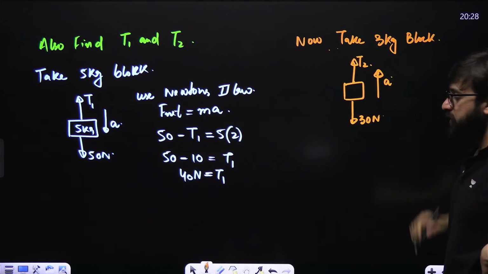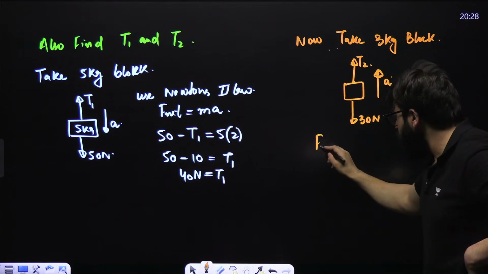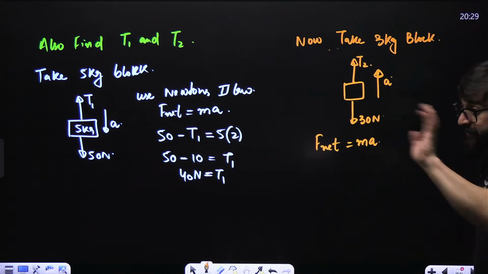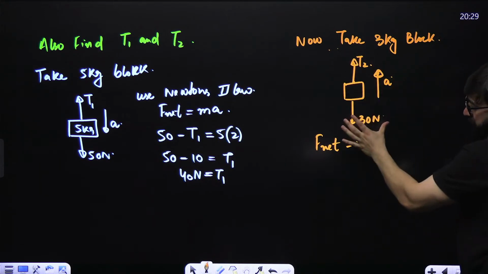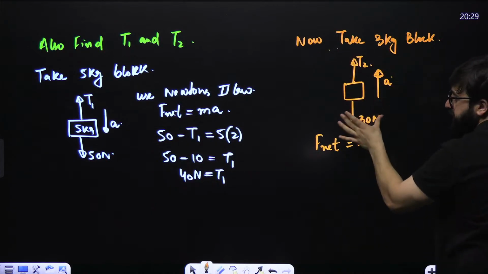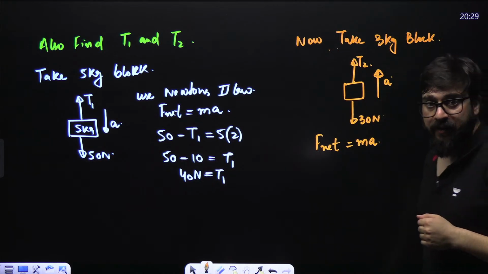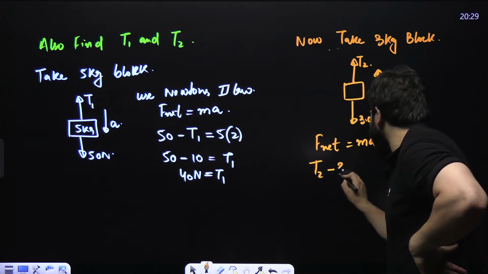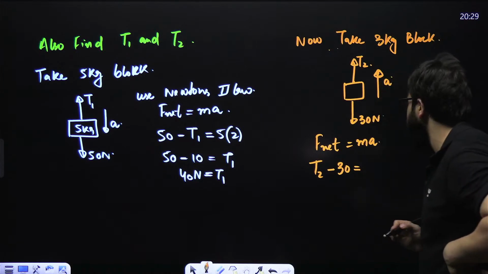Can I use Newton's second law? Net force is equal to mass into acceleration. Net force will be greater minus smaller. If it is going up, obviously T2 will be greater than 30. So T2 minus 30 is equal to mass into acceleration.